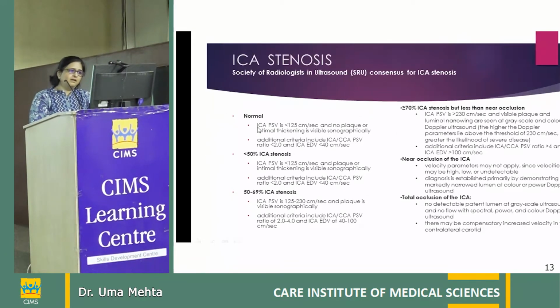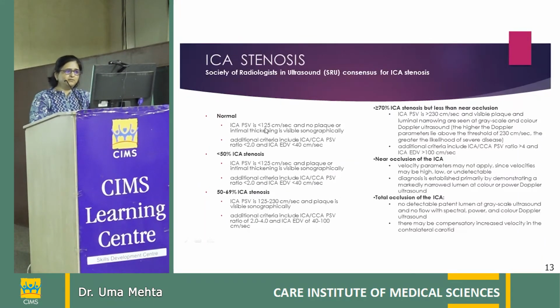In the normal internal carotid artery, peak systolic velocities are less than 125 centimeter per second, and there is no plaque or intimal thickening visible sonographically. Additional criteria will include ICA and CCA peak systolic velocity ratio less than 2, and the ICA end diastolic velocity is less than 40. In less than 50% ICA stenosis, ICA peak systolic velocities are less than 125 centimeter per second, and a plaque or intimal thickening is visible sonographically. An additional criteria will include ratio of ICA and CCA peak systolic velocity less than 2, and ICA end diastolic velocity less than 40 centimeter per second.